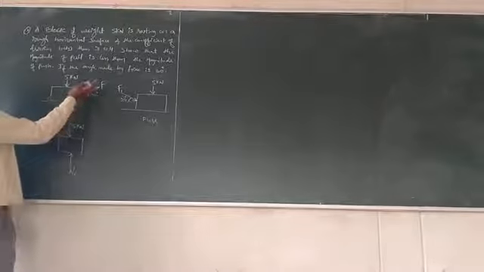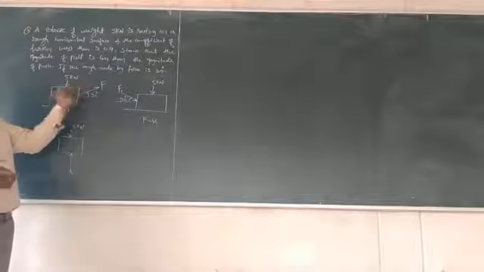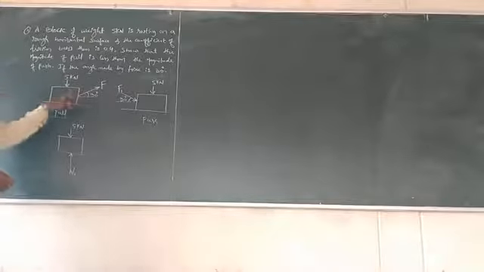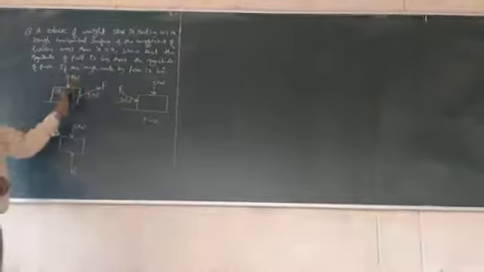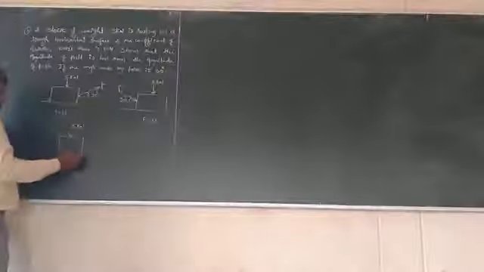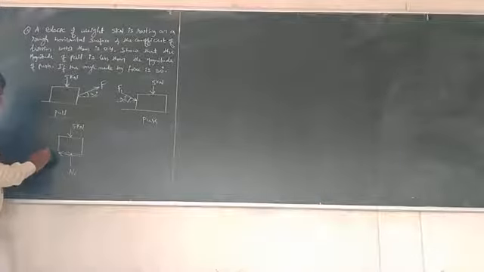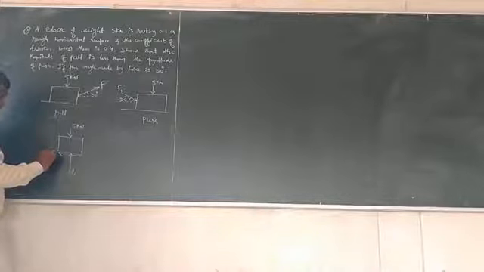As the force is pull, the block may move towards the right, so the frictional force will be acting towards the left. In this case I will take it as F1.